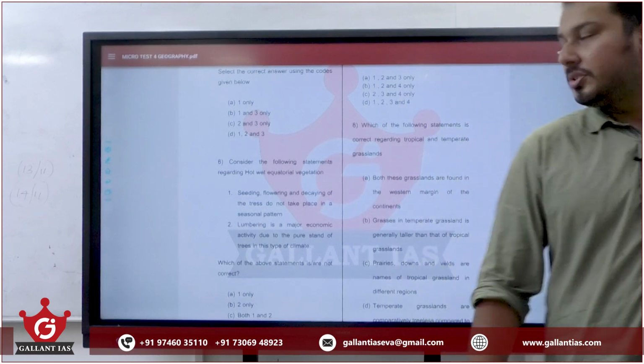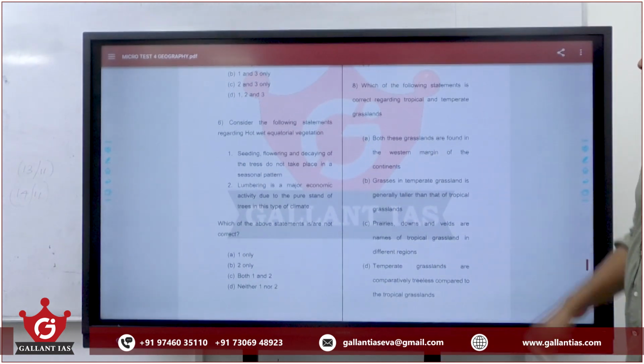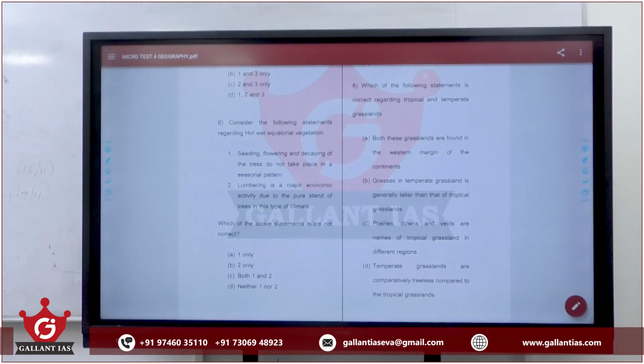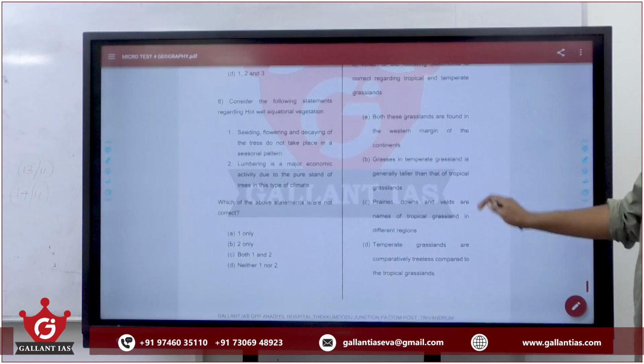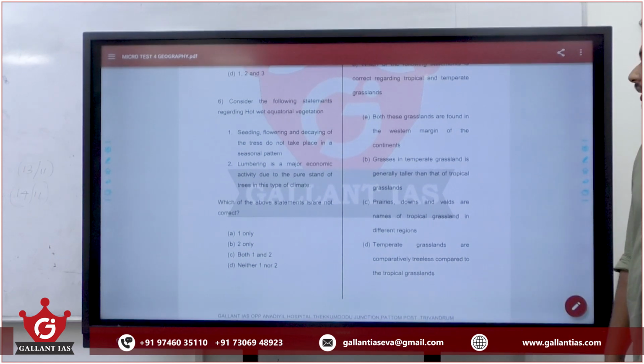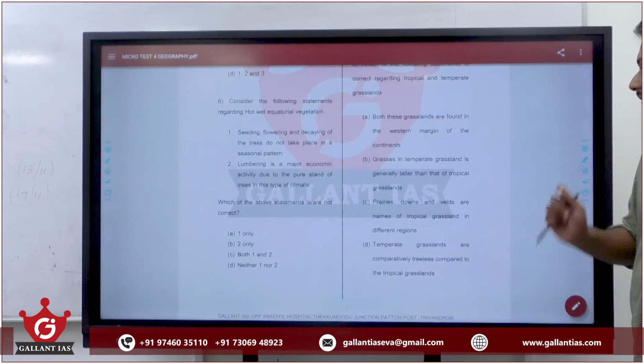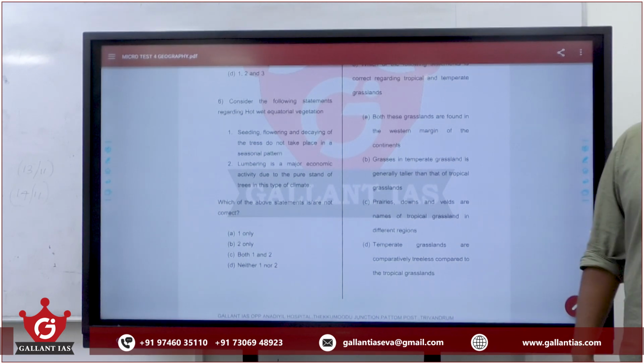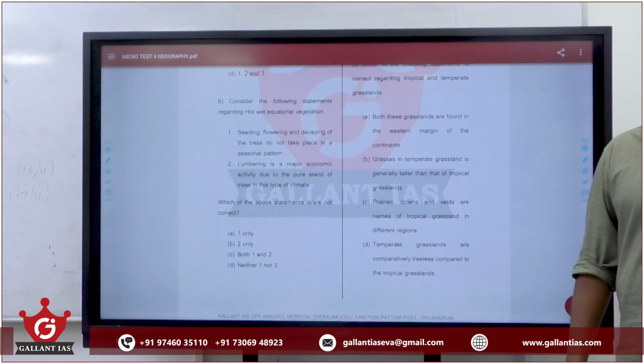Okay. Question number 8. Which of the following statements is correct regarding tropical and temperate grasslands? Both these grasslands are found in the western margin of continents. Grasses in temperate grassland are generally taller than those of tropical grasslands. Prairies, downs and veldts are the names of tropical grasslands in different regions. Temperate grasslands are comparatively treeless compared to tropical grasslands. What is the answer?